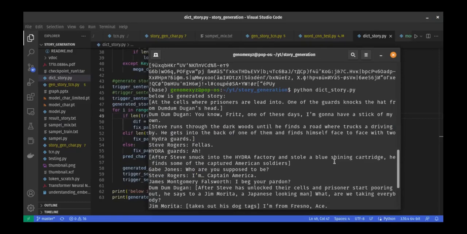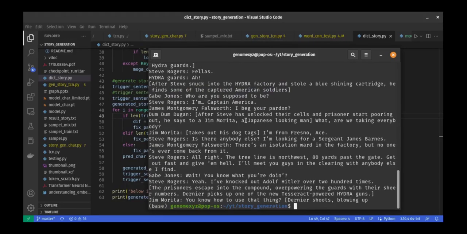So yeah, we failed to build a model that can create an original story based on the training dataset, but what we really created is a model that remembers every story in the training dataset. So yeah, we still fail.